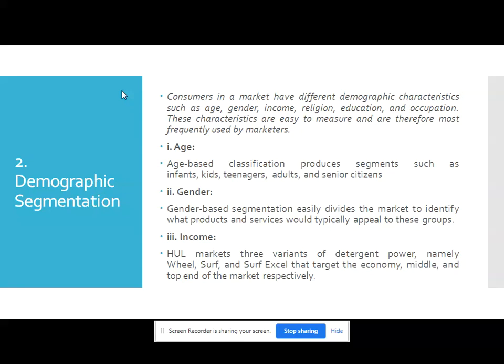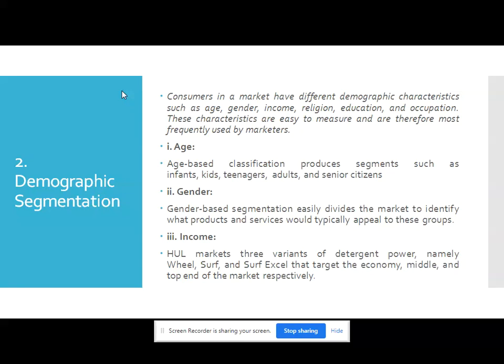It would be wrong to assume that people with high income are the only buyers of luxury cars and everybody at the lower end of the spectrum buys economy cars. It can be vice versa. The top-end people can also buy economy cars, and many times economy class people are buying luxury cars.